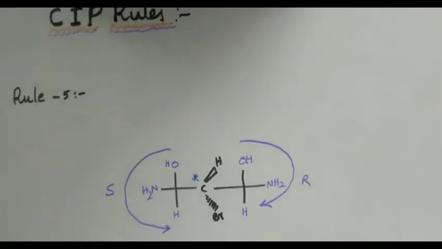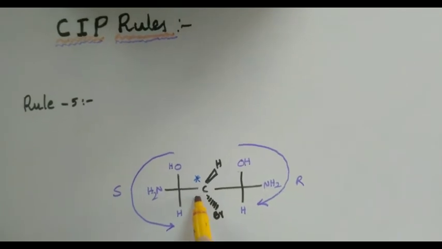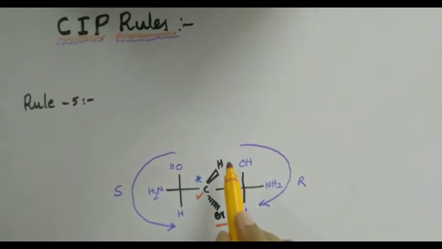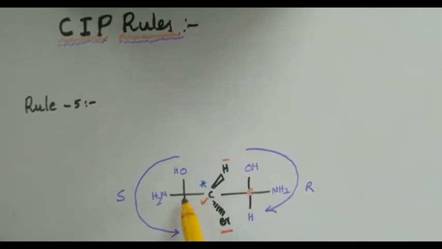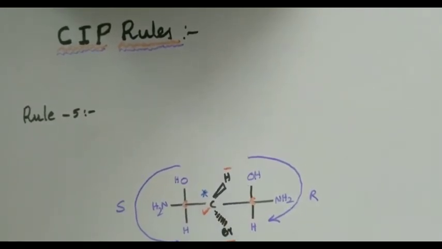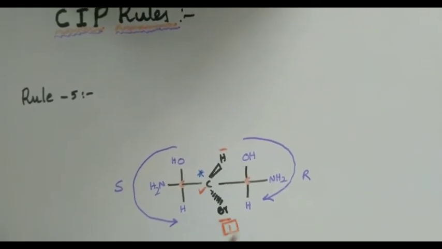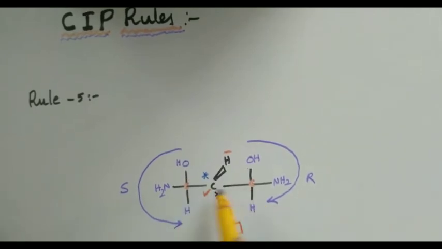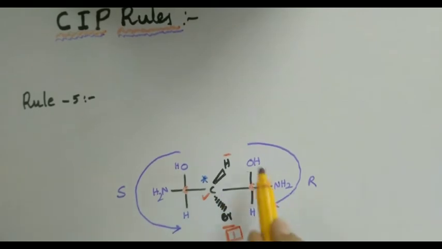While giving priority numbers for this particular stereo center, first I am focusing on the first connected atoms. Here bromine, here it is hydrogen, here it is carbon, and the other side is also carbon. The atomic number of bromine is highest, therefore it is given top priority, 1 here. Then what about the next priority? In both cases, carbon is the first connected atom and both are structurally identical.